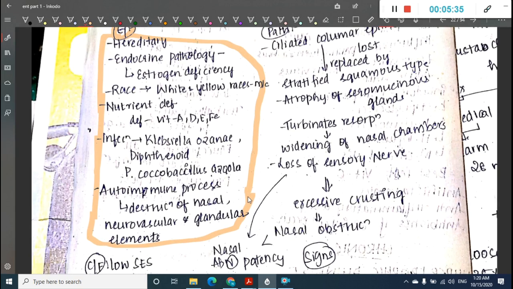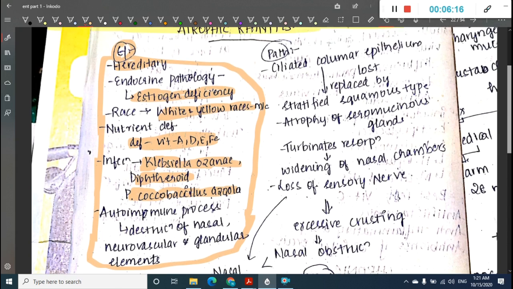Infections like Klebsiella ozaenae, diphtheroids, coccobacillus or Legionella are all associated, and it can also occur due to autoimmune diseases. So: hereditary causes, endocrine pathology with mostly estrogen deficiency, white and yellowish race most commonly, deficiency of vitamins A, D, E and F, and infections like Klebsiella ozaenae, diphtheroids, coccobacillus. Other autoimmune conditions can also cause atrophic rhinitis.